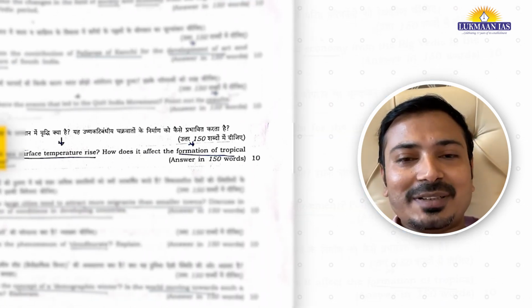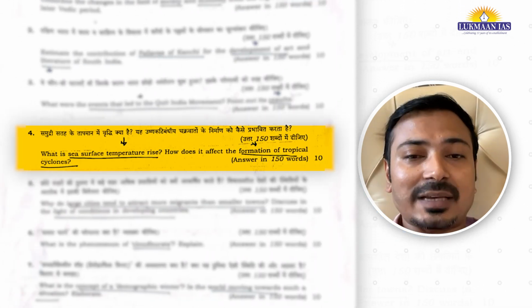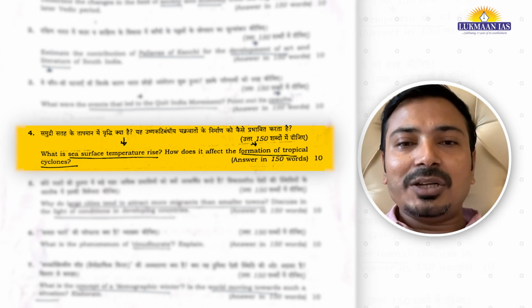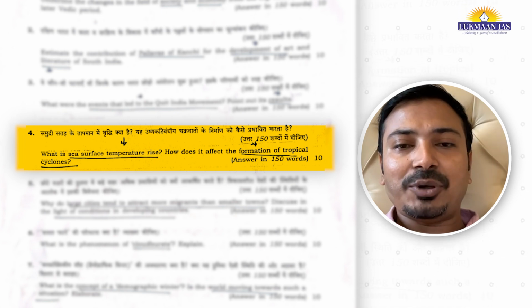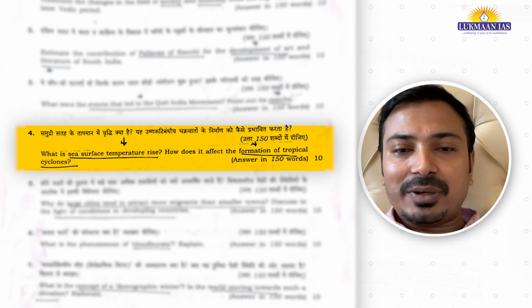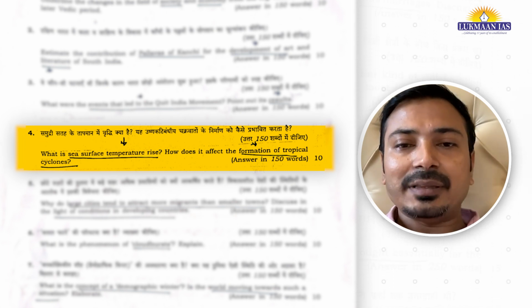The first question was related to sea surface temperature and how it leads to formation of tropical cyclones. Right. So it was continuously in news actually. Why? Because Arabian Sea and its sea surface temperature is increasing, and because of that, there is increasing, let's say, cyclonic activity in the North Indian Ocean region. So that's why students may have understood the idea, the context, and may have written the answer here.